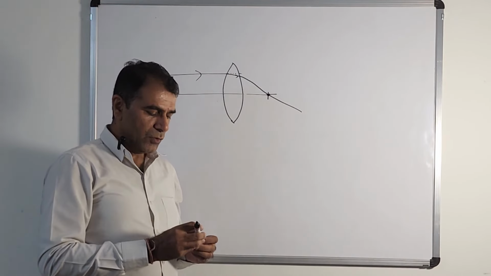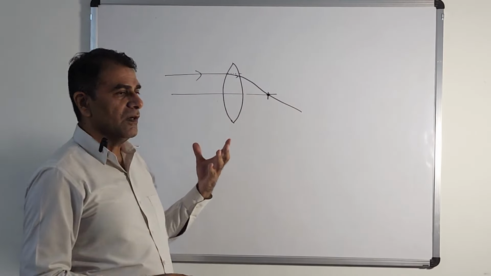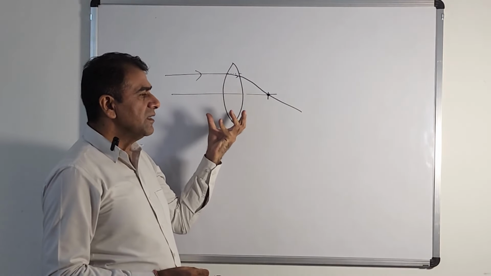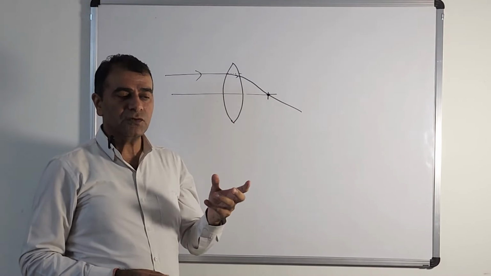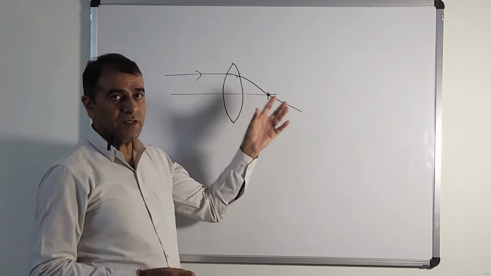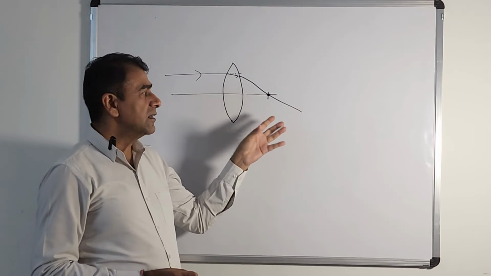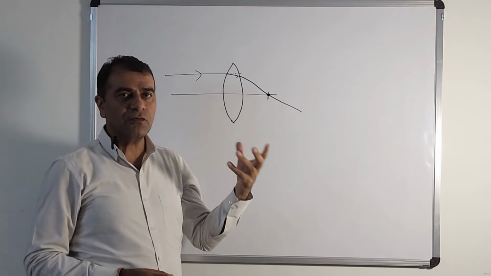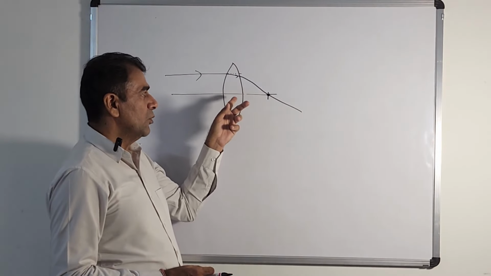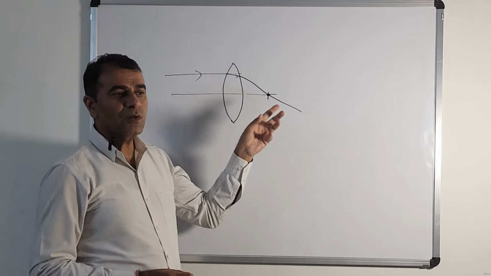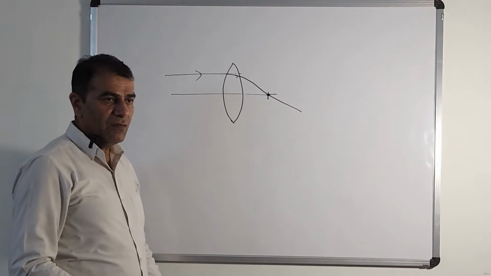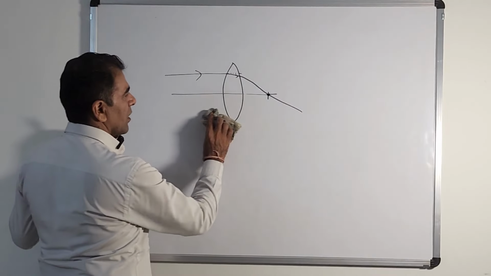Okay. So today we will also learn something about what are the types of lenses, what are the types of mirrors, and what are the basic parameters, or you can say the things which we have to know if we have to go further in the detailed optics. Like if we have to know how the images are formed, what are the methods of formation of images, then we must know about different parts of the lens, about different terminology used in the lens, right? So for this I will be doing a small